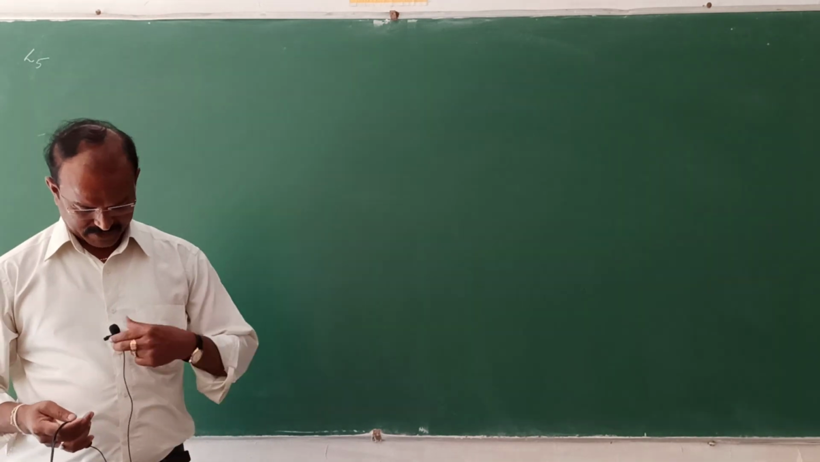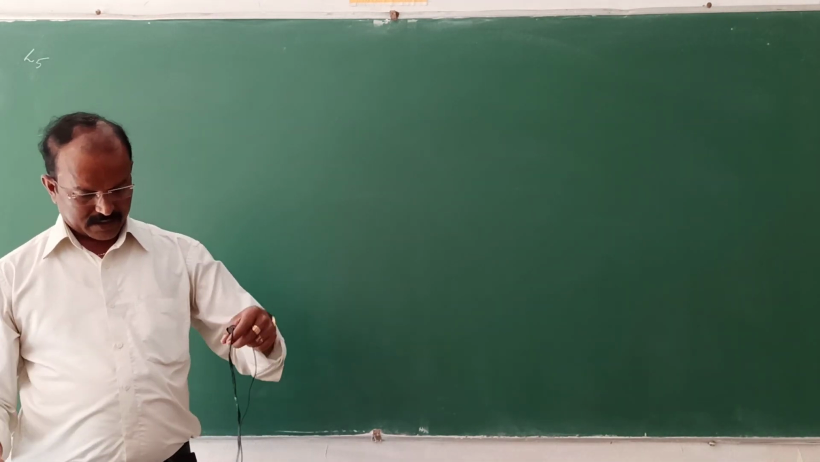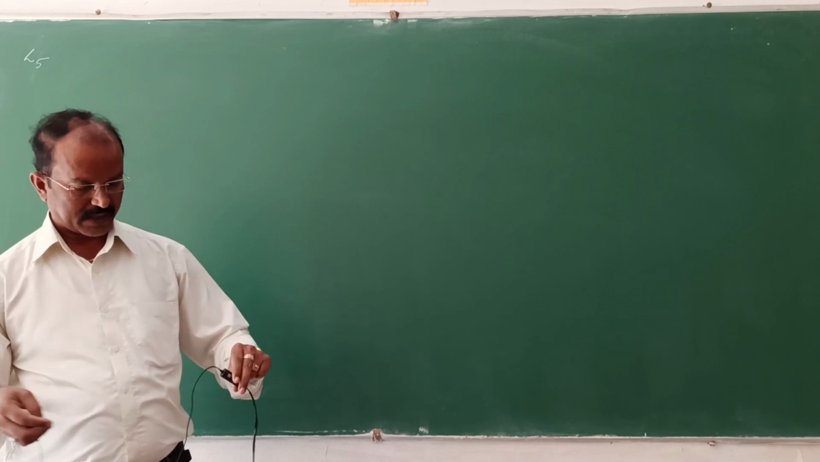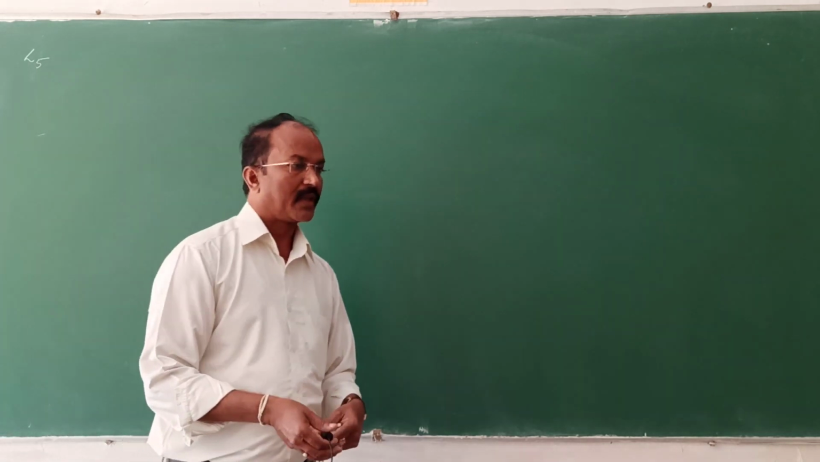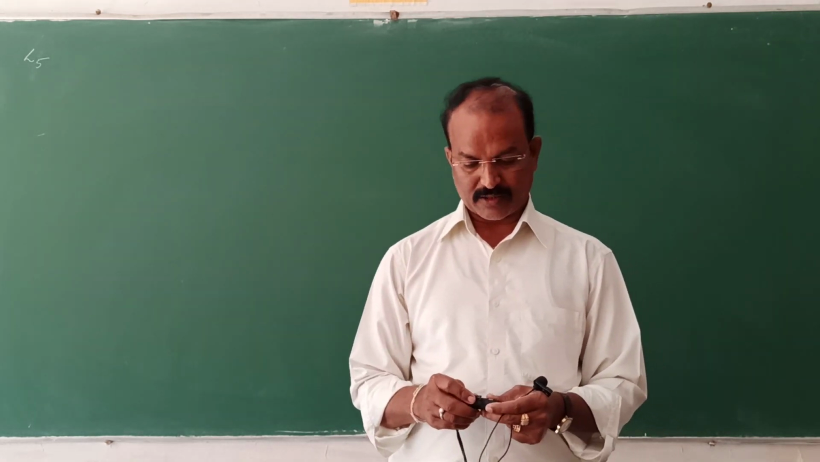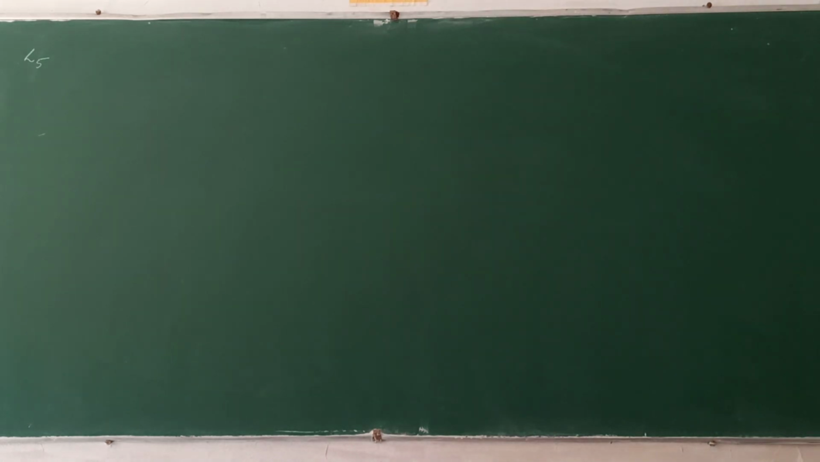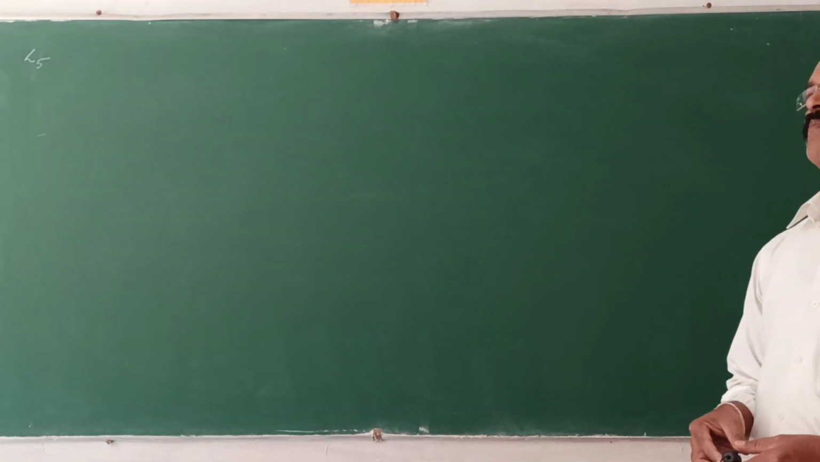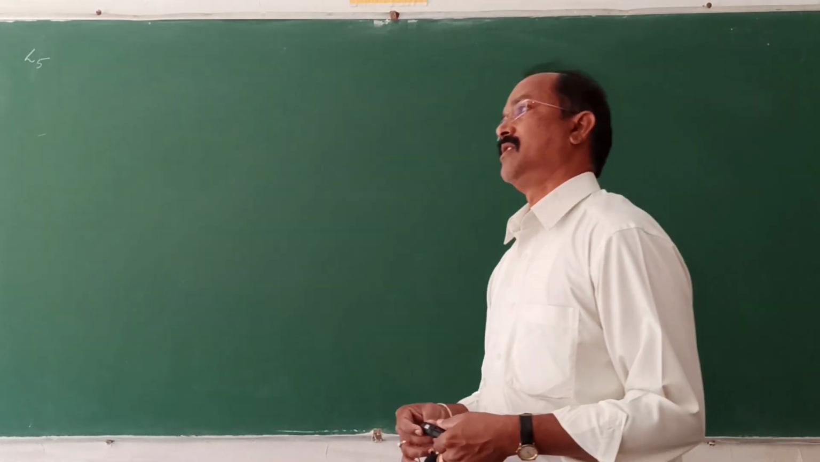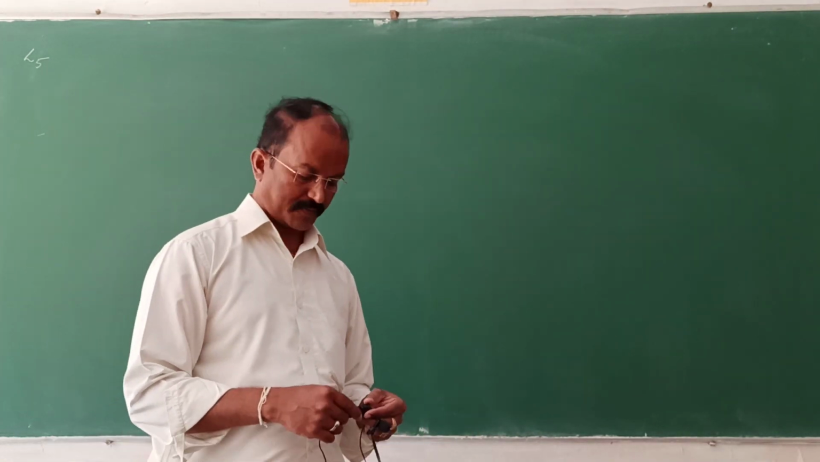So children, in the previous class we discussed the concept of facilitated diffusion, active transport, and also the distance of transport of water, and the differences between the different ways of transport.